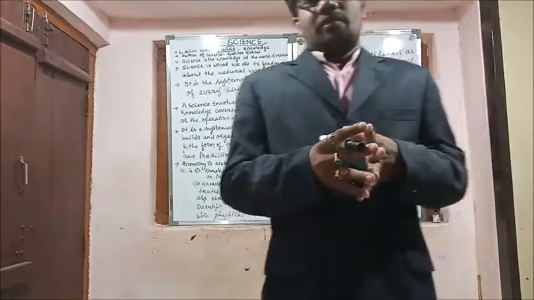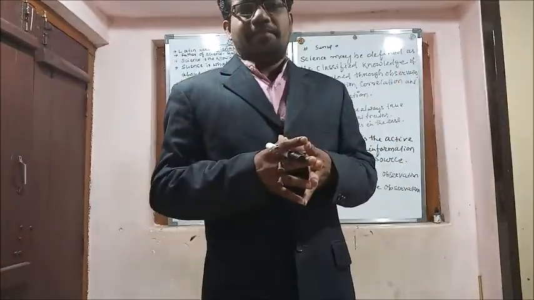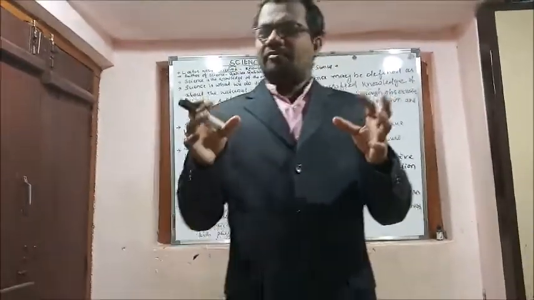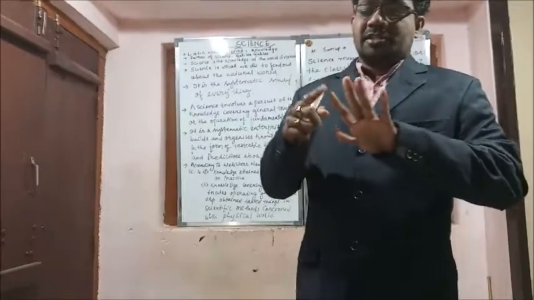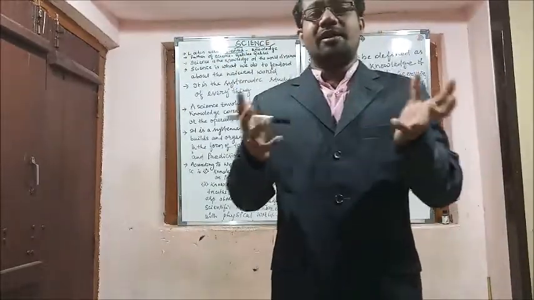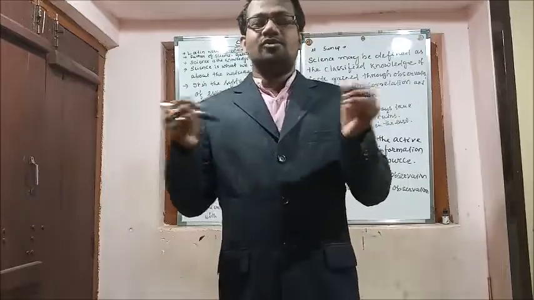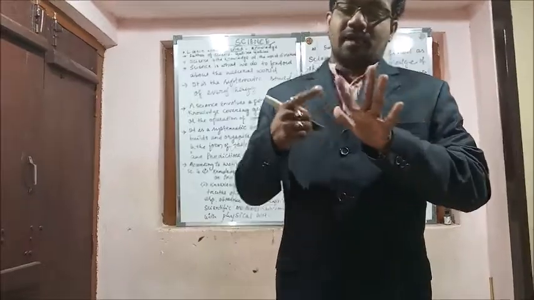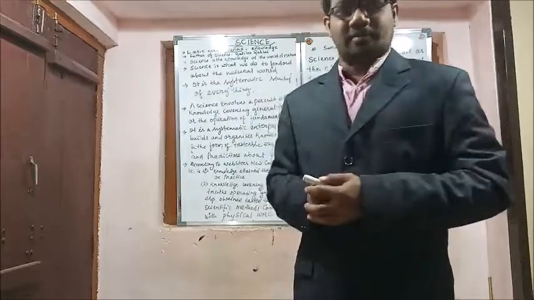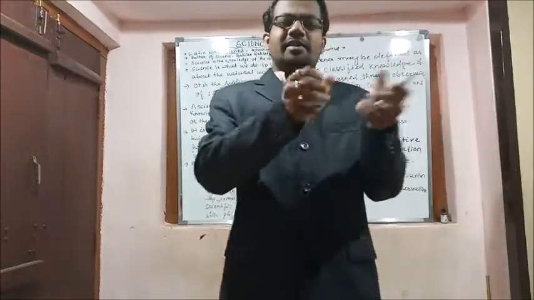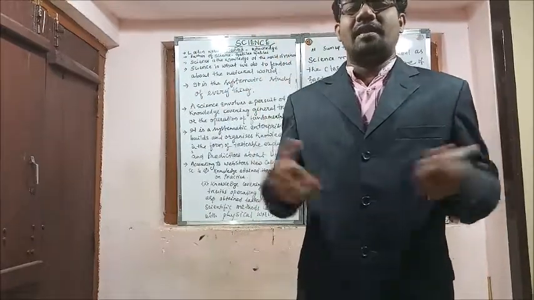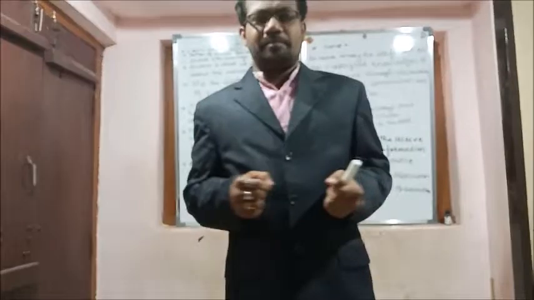So let me tell you, when the world or the universe started, it started with many heavenly bodies. And from that, six different things came. Out of six non-living elements, that is carbon, hydrogen, oxygen, nitrogen, phosphorus and sulfur, one living thing came, which is the smallest unit of our life. That is known as the cell.